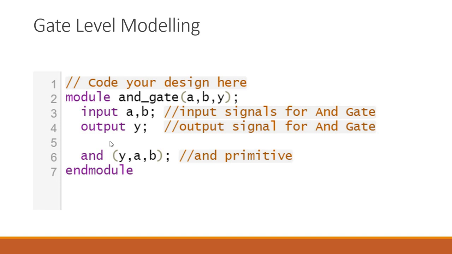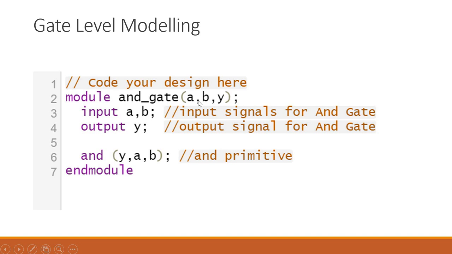Now again I'm going to just recall it. If you are going to write any code, you first have to declare module, then you have to give a module name. Yes, in previous slides we can see that. And then we have the terminals. What are the terminals of that design?